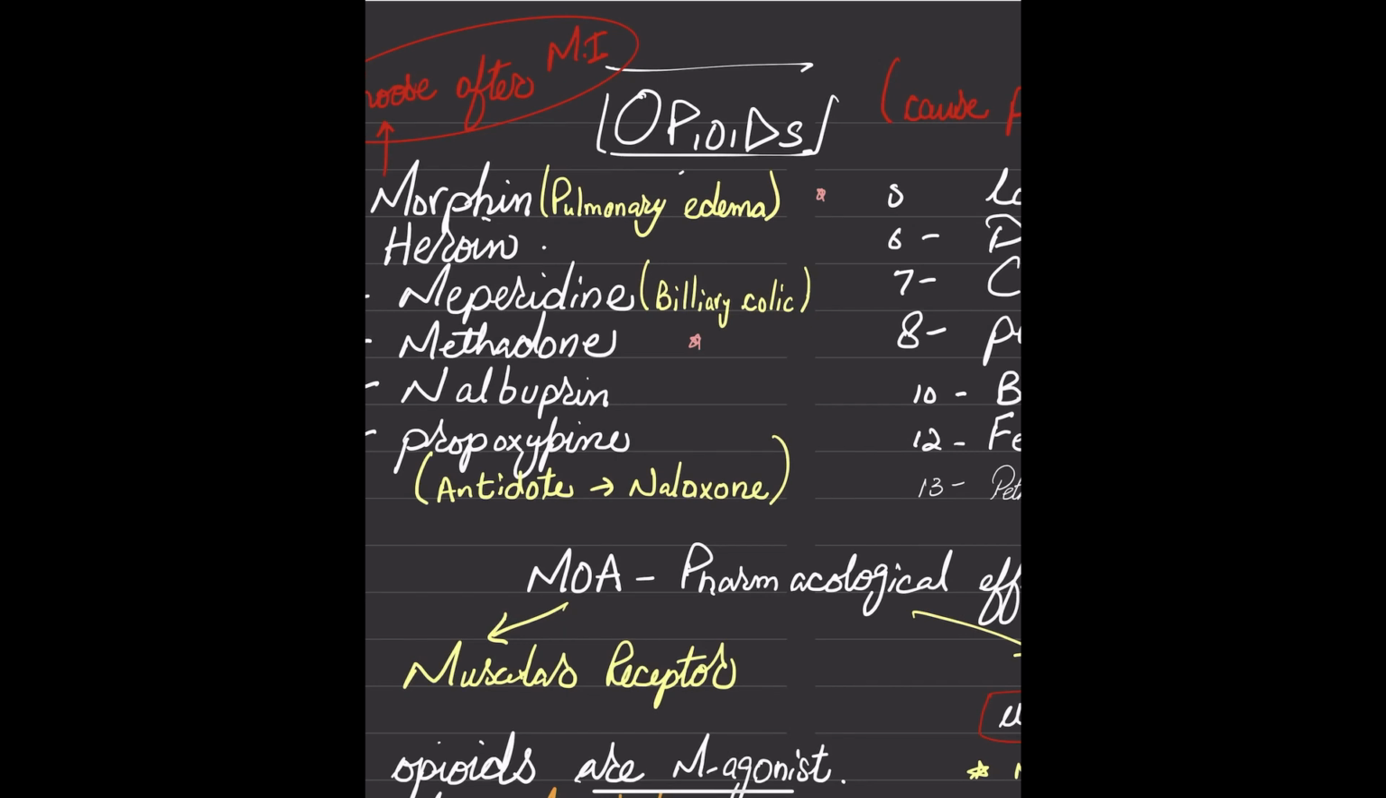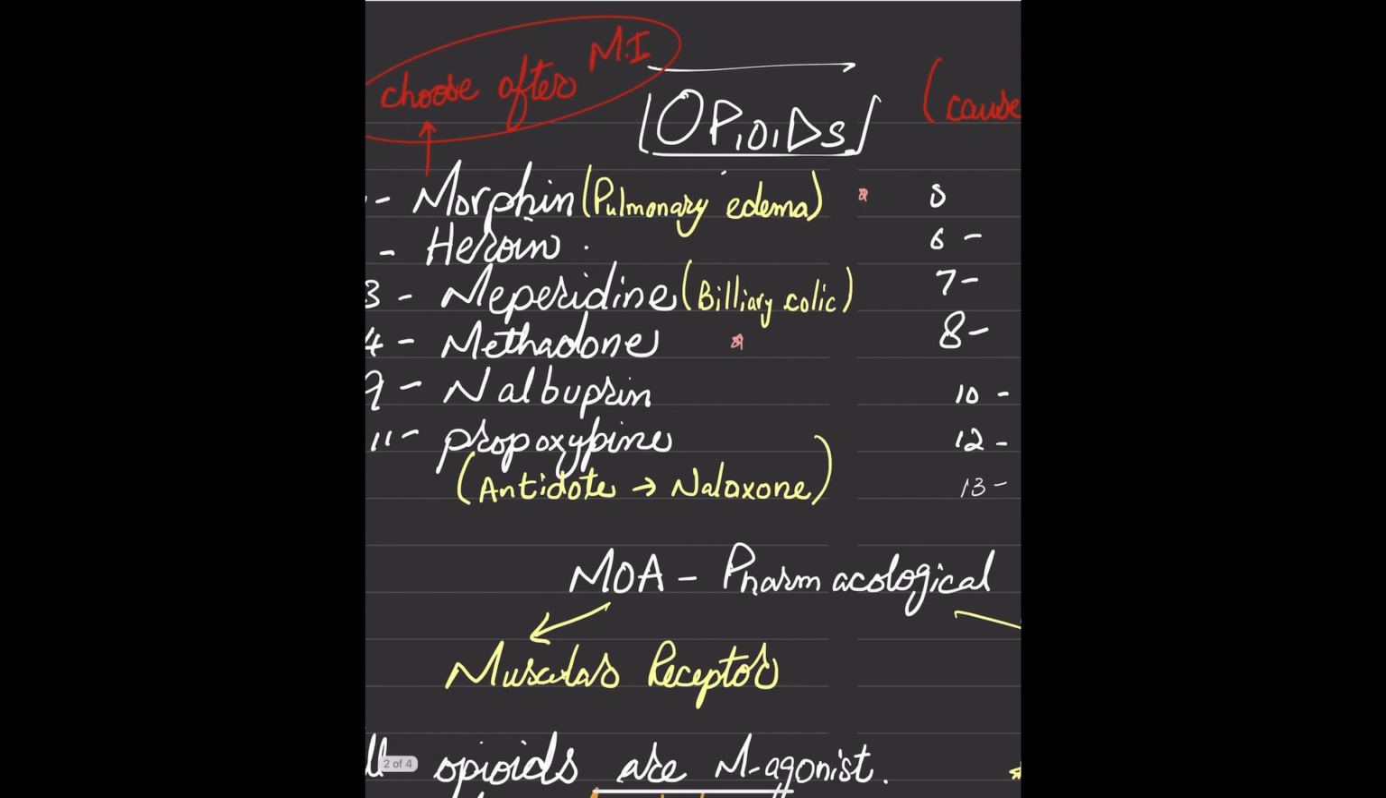Okay, guys, today we are going to talk about the most important key points about opioids as related to the PMC exam. So let's start. The first drugs we can see here: morphine, heroin, meperidine, methadone, nalbuphine, and pentazocine. And the antidote we can use is naloxone.